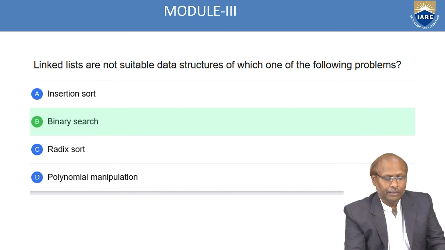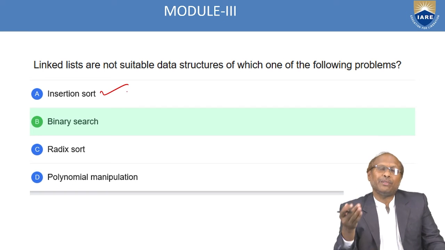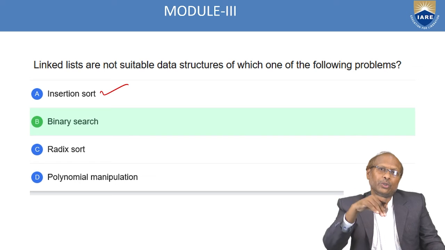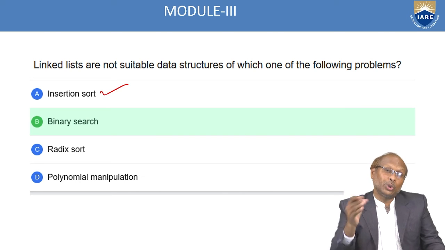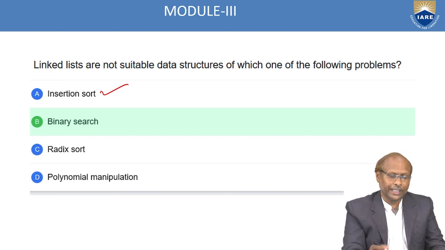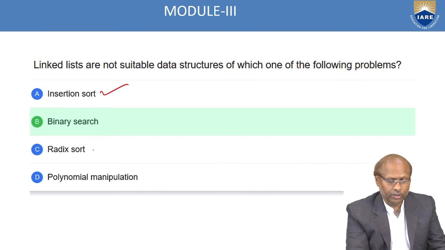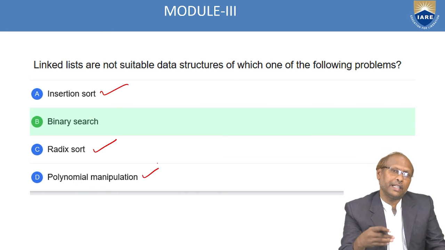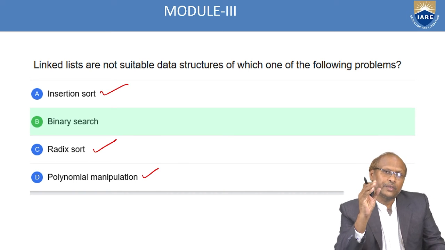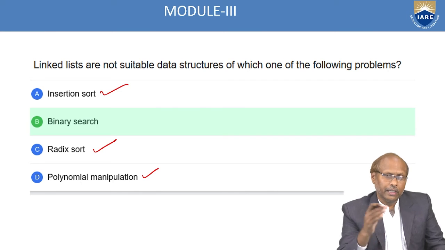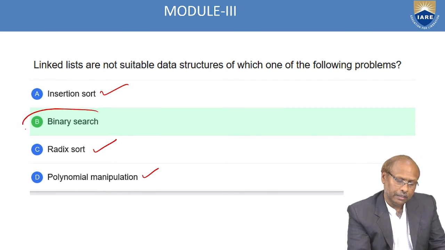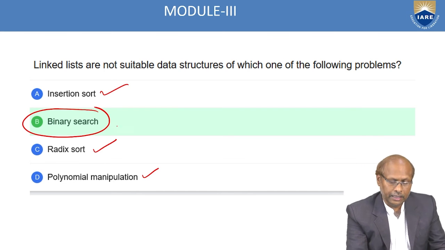For example, in insertion sort, I can insert one by one. I can insert at the end, or I can come to the previous. There I know my previous node's address, so I can traverse. So that is possible. Similarly, radix sort is also possible. Similarly, polynomial manipulation, because there also you are maintaining the nodes where you have base and exponent. Node by node you can insert, so that is also possible. Whereas in the case of binary search, you cannot implement it. So this is the answer.